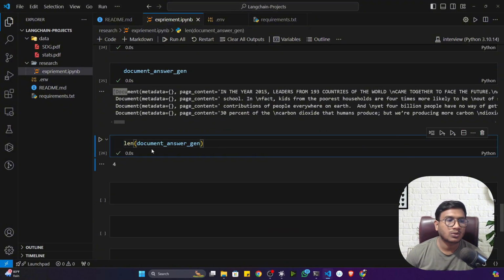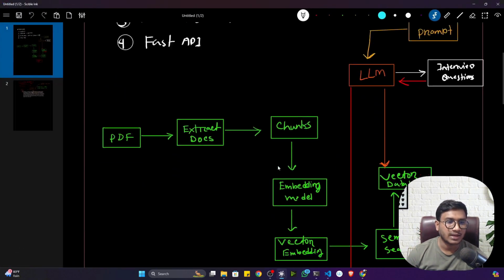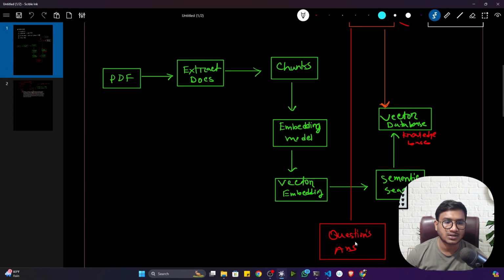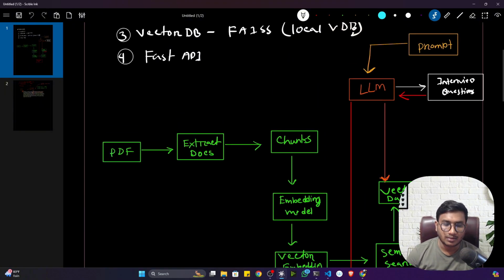For this, I don't need to convert these documents to the embedding representation, because as of now we are only passing the documents to my large language model. The large language model will give me the questions. But later, when I'm doing the complete answer generation, at that time I need to pass the entire documents. It will create the vector embeddings and store them in the vector database. I'll connect my large language model to the vector database, and the model will refer to this entire information to give me the answer as well. Okay, this is the idea.